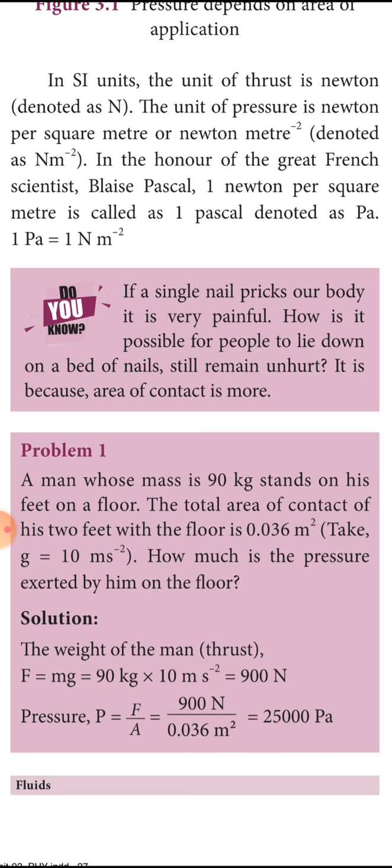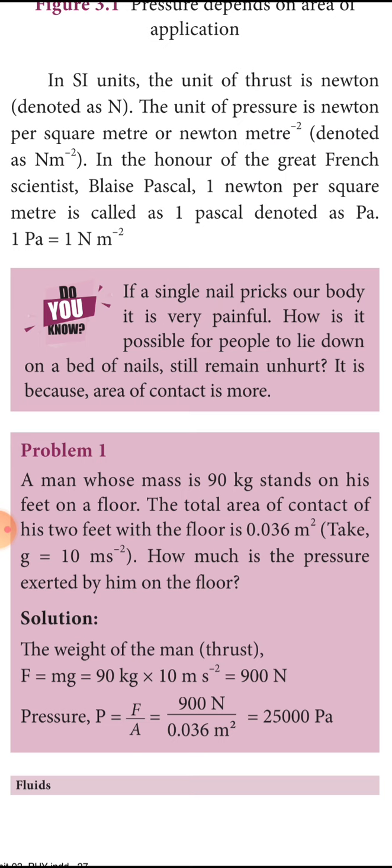Whenever you find the word mass, you have to convert the value into weight. How will you convert the mass into weight? By multiplying it by gravity. For that only, the detail is given as g is equal to 10 meters per second square. So force is equal to mass into gravity. Mass is 90 into 10, so 900 Newton.